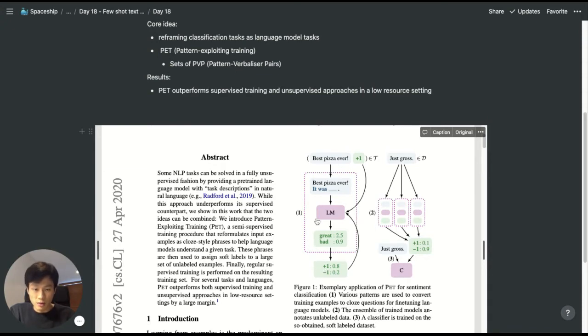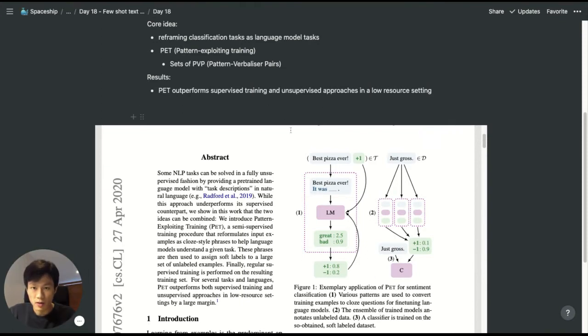After we've got the model here, we can now go about labeling our unlabeled datasets, which creates the set of sentiments here as well. So as you can see, over time we've got a bigger dataset, and then finally we can train a classifier which is used for our ultimate downstream task.